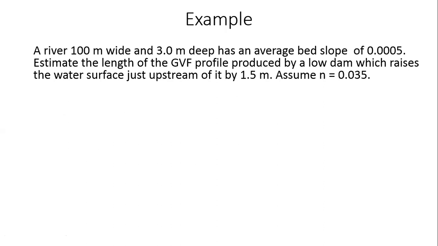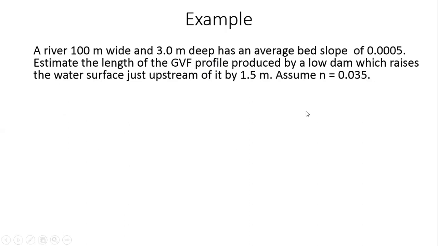A river 100 meters wide and 3 meters deep has an average bed slope of 0.0005. Estimate the length of the GVF profile produced by a low dam which raises the water surface just upstream of it by 1.5 meters. Assume n equal to 0.035.